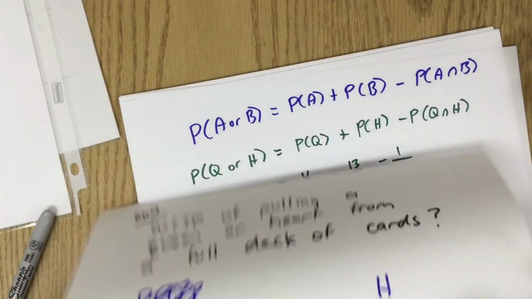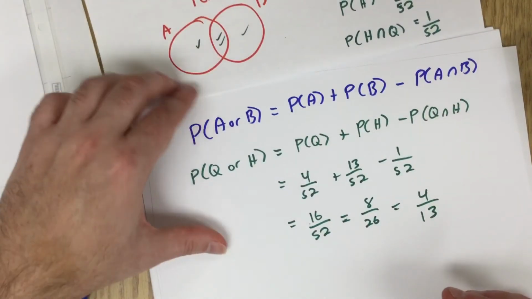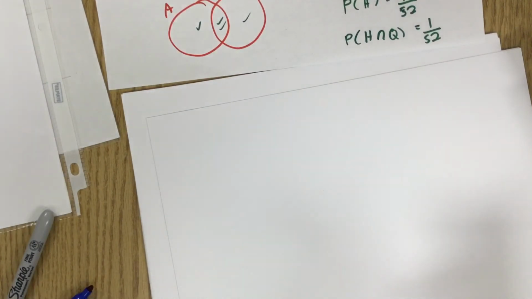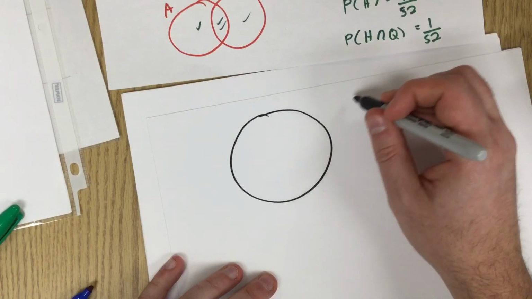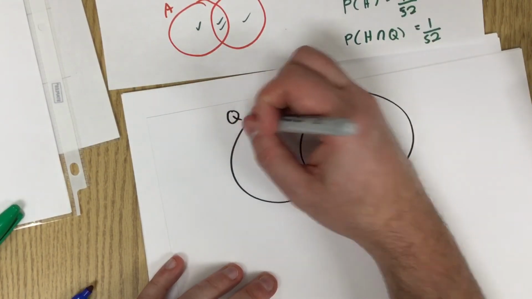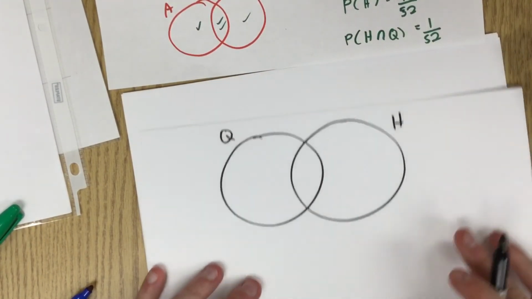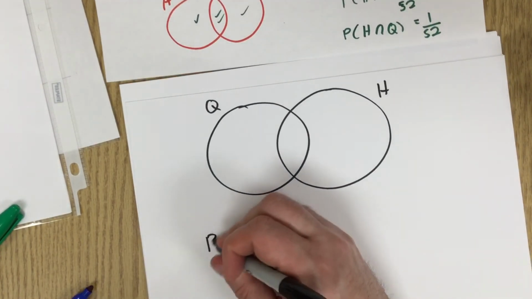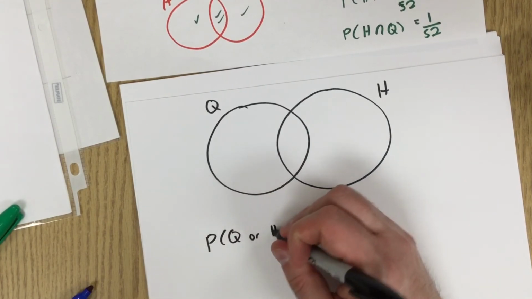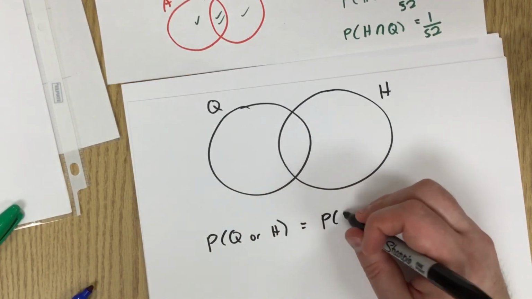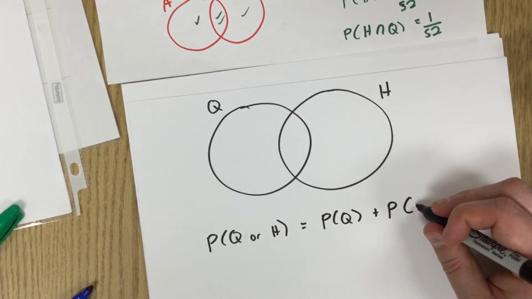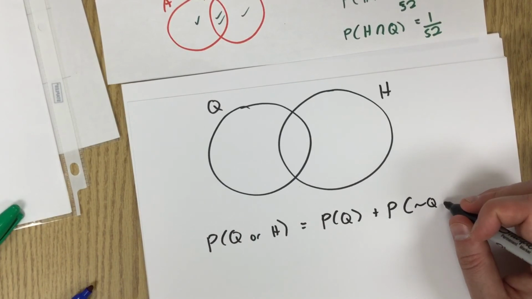And there you go. Now, there were other ways of doing this. What you could have done, of course, going back to our Venn diagram. I have physics on the mind. We have the queen, and we have the queen of hearts. The probability of a queen or a heart is also the probability of a queen plus the probability of getting something that's not a queen but a heart.